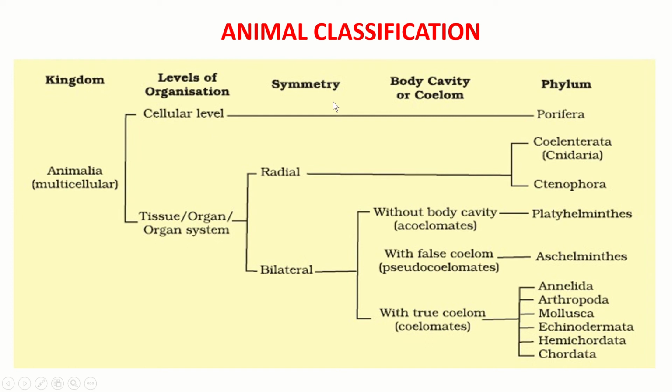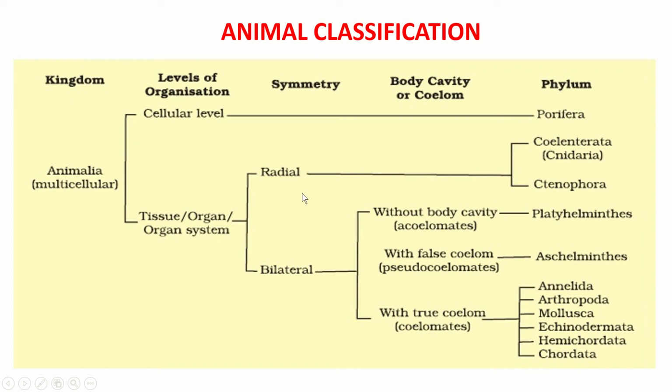Now today we'll study the broad animal classification. So kingdom Animalia, they all are multicellular organisms. Then based on level of organization, they are divided into cellular level, which shows only one phylum, that is Porifera, and tissue or organ system are further classified based on the symmetry, that is radial symmetry or bilateral symmetry.